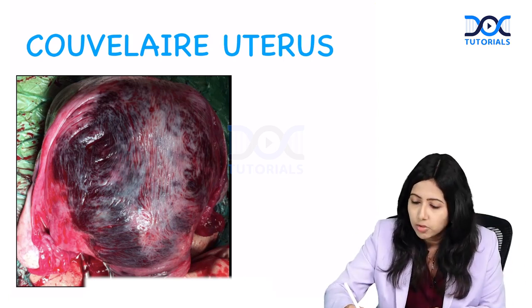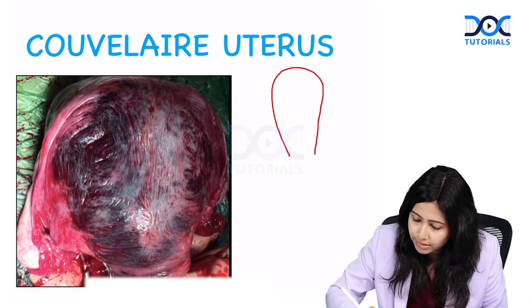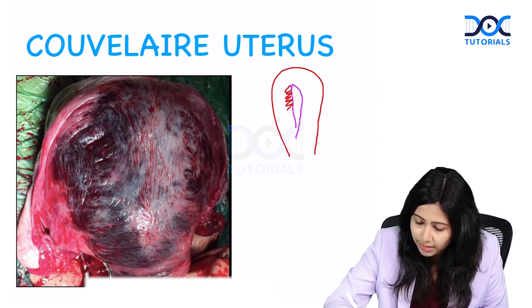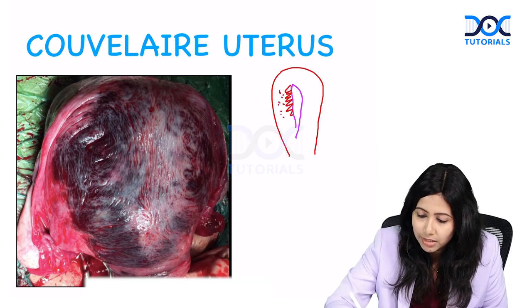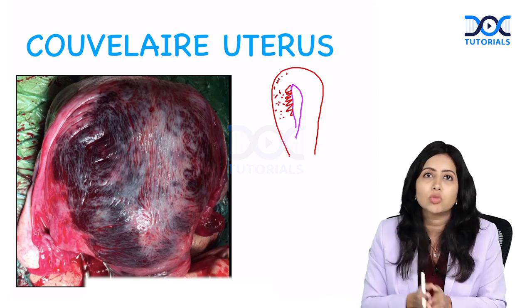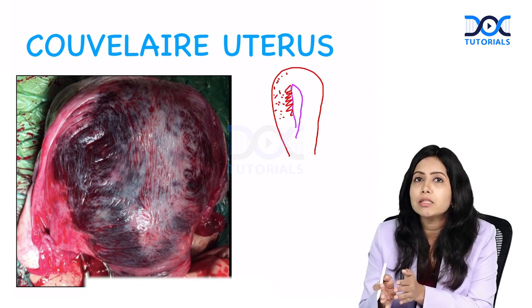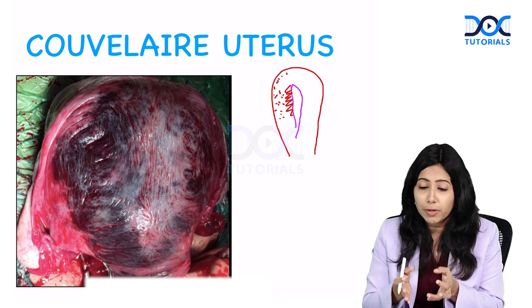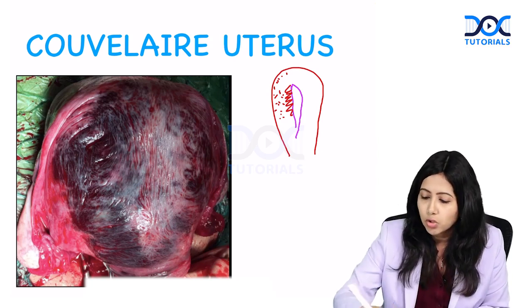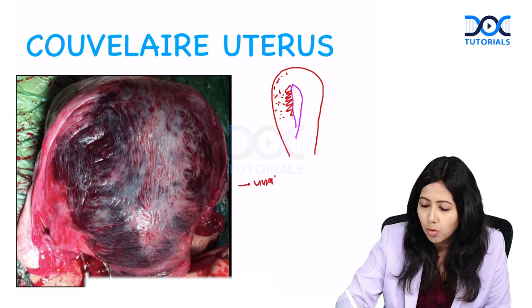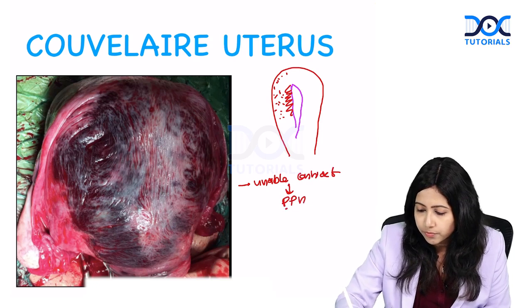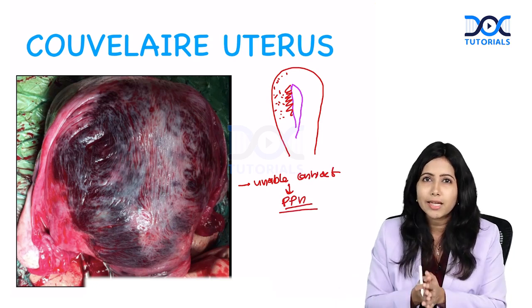So, suppose this was the uterus and here we have the placenta. There was some amount of bleeding here and it has seeped into the myometrium and it has reached till the serosa, and that gives this appearance to the uterus. So the complication that is associated with it is, because of this, the uterus will not be able to contract properly. There can be PPH.